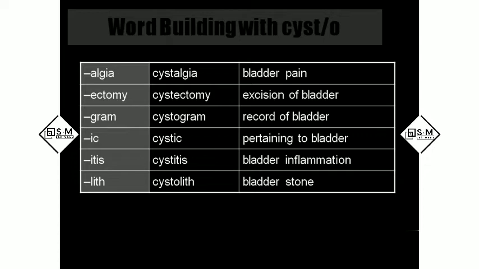The process is graphy and the record is gram, right? The record is gram, and the instrument name is graph. For example, cystograph is the instrument, and cystography means the procedure of recording.